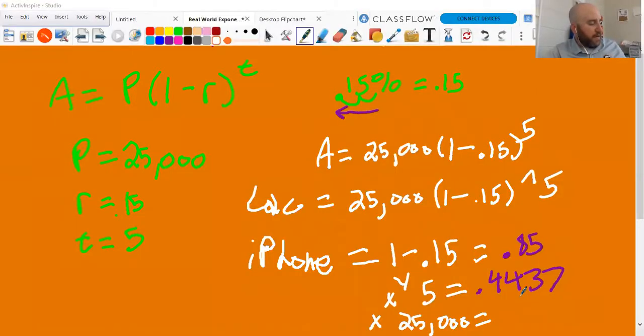So that is our decay. And I think what I'm actually going to do for the sake of time, because I need to get home, is stop with this one. We got to do some compound interest ones as well, but I'll make that another video. And honestly, I'll probably wait to do that one until tomorrow, real time. But I'll go ahead and record this and try to get it uploaded to YouTube and at least get this in at some point tonight. So it will be in your Canvas. Either way I do it, I don't know what's going to show up. Is this going to show up? Well, it's showing up on here and it's not being projected.